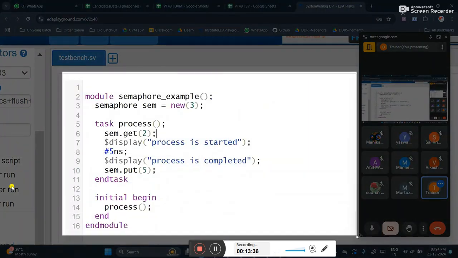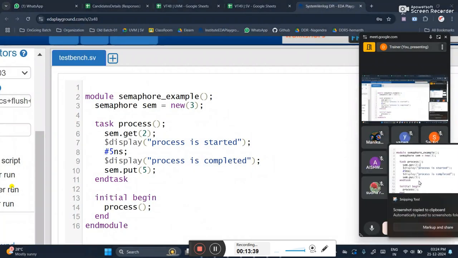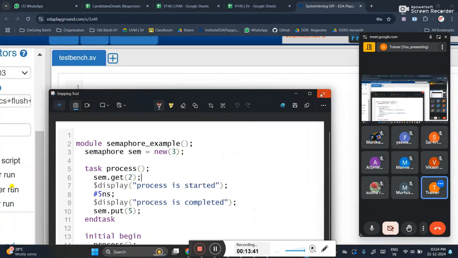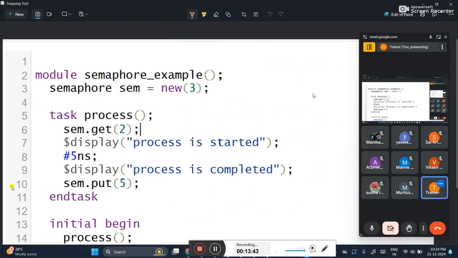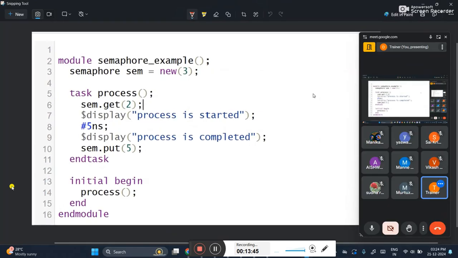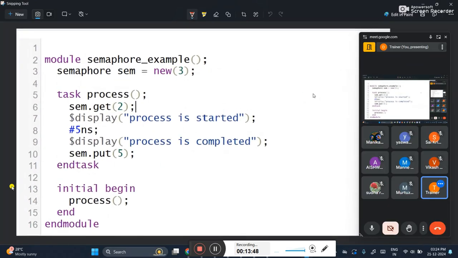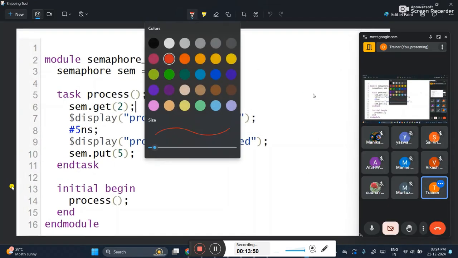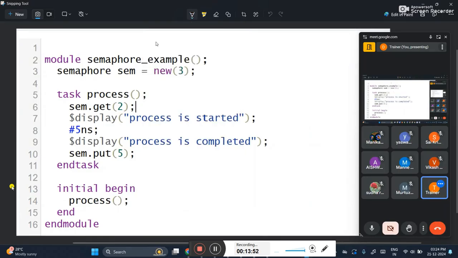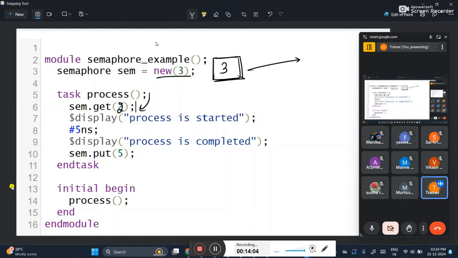Here I have created three keys. Just imagine you get two keys for some of the task. How many keys are still remaining here? One key is remaining, correct?